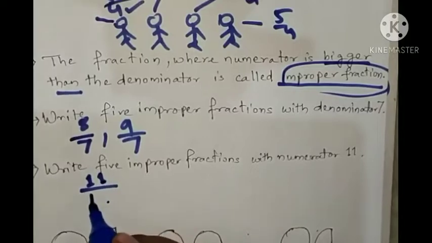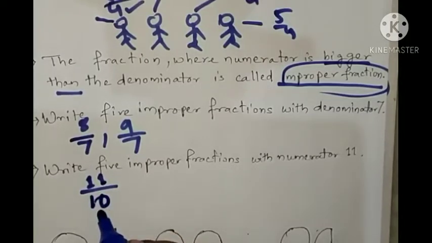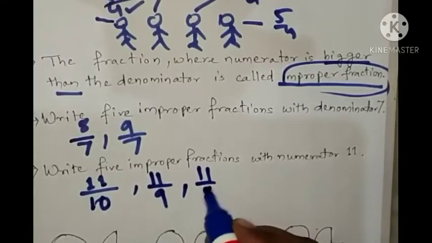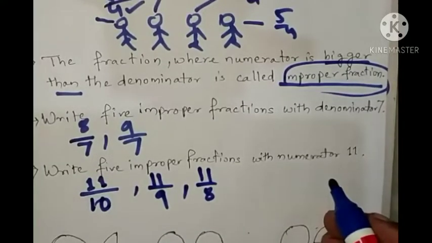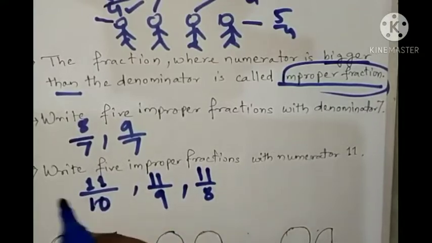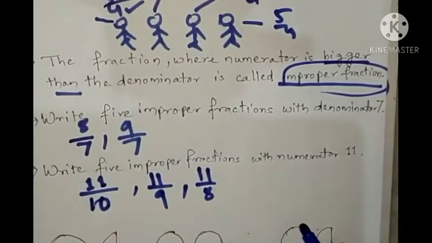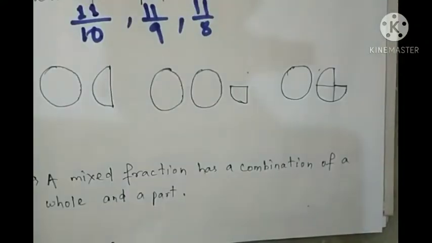So 11/10, 11 is greater than 10. I can write 11/9, 11/8, like this I can write improper fractions. So you can write, I have written 3 here, 2 here. You can write the rest of this. So this is about improper fraction.